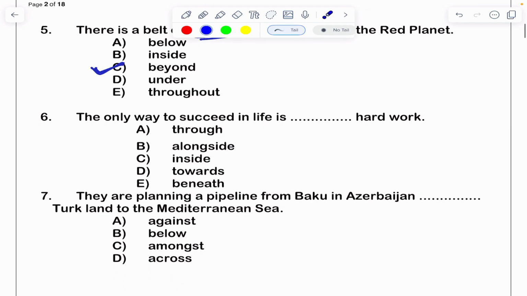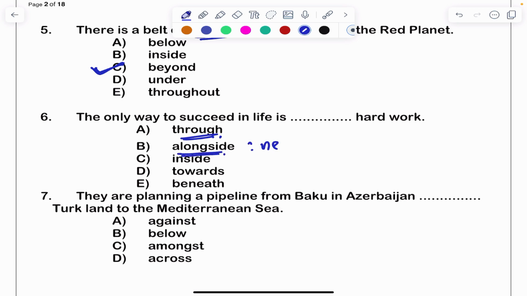Next. The only way to succeed in life is dash hard work. To succeed in life, what we need to do? We need to do hard work. How we can get success? Through hard work. Sometimes, people are getting through smart work also, but not every time. But most of the time, hard work is the key for success. Smart work can be key for success for some situations, but not in all situations.